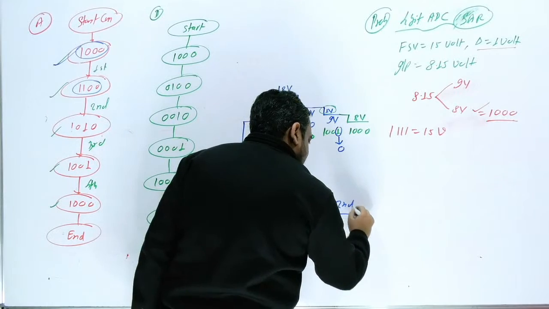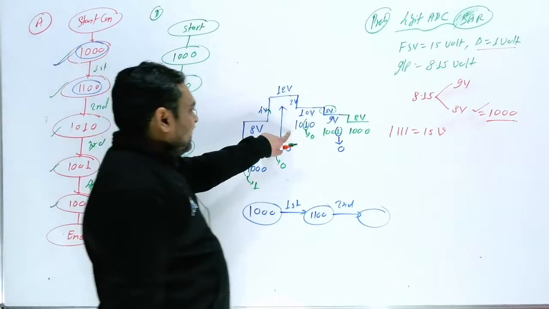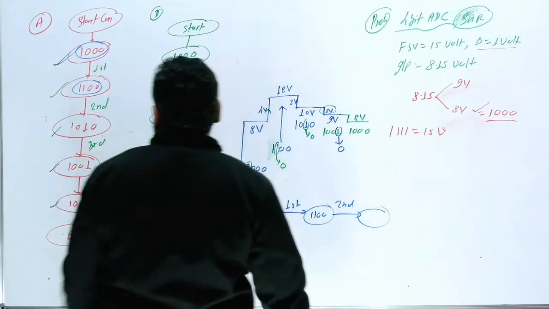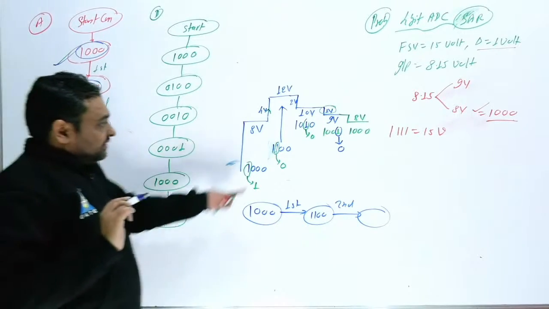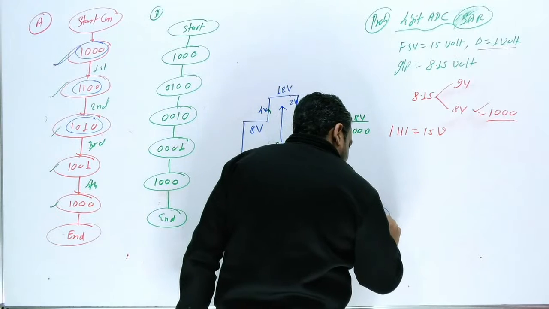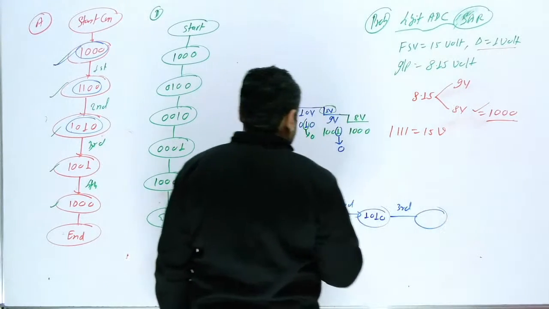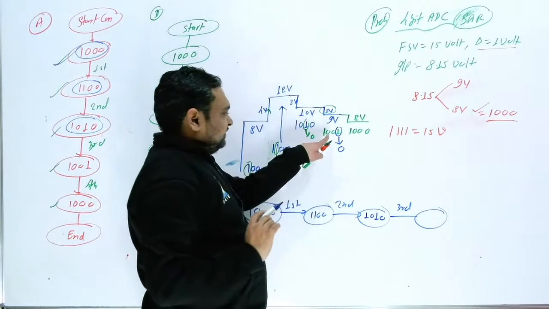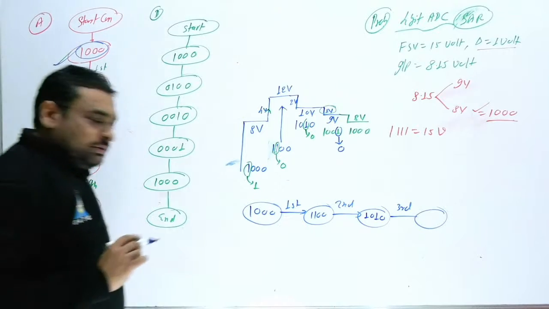Then after the second clock, what will you get? Then what will you write? Sir, I will write 1010. You can see here, you have to write this in blue color, 1010. Then, sir, after the third clock, here this is 1001. Again you can see here, 1001. What will you write, sir?